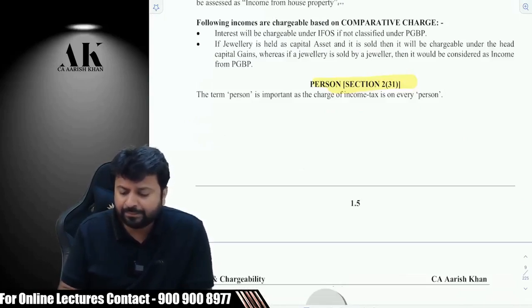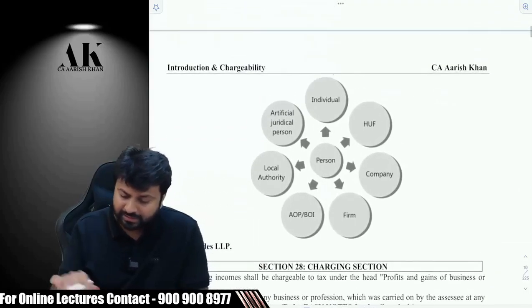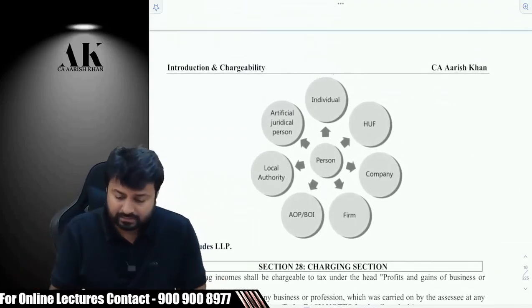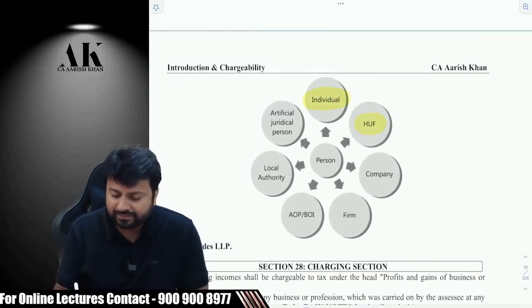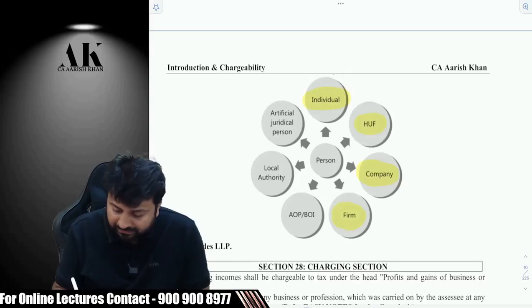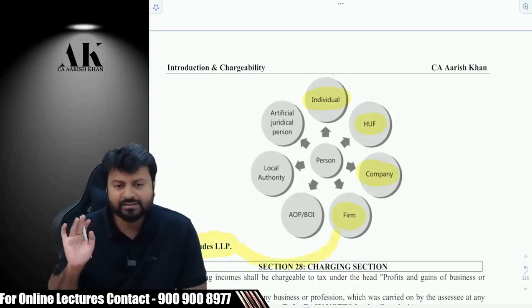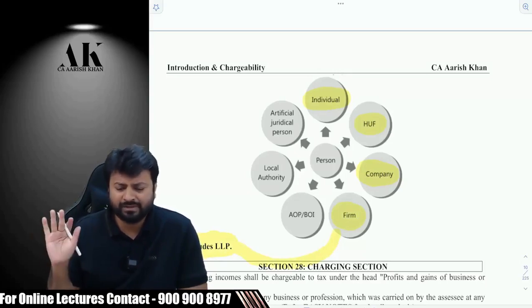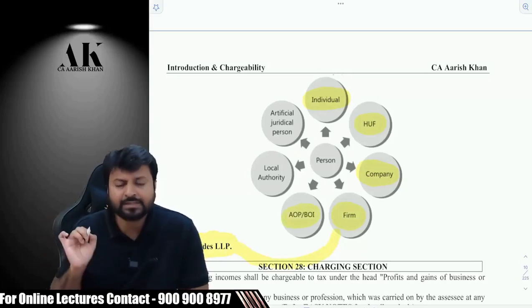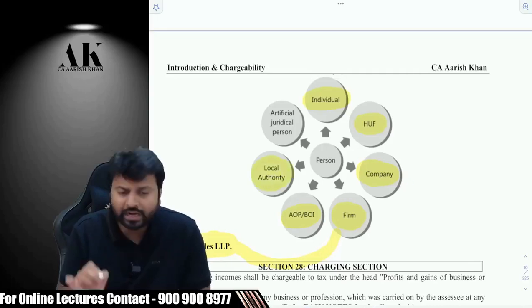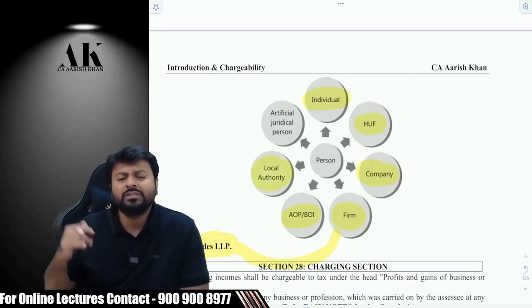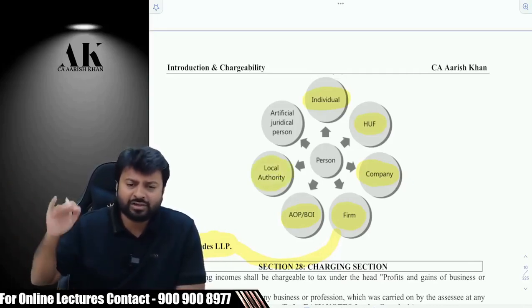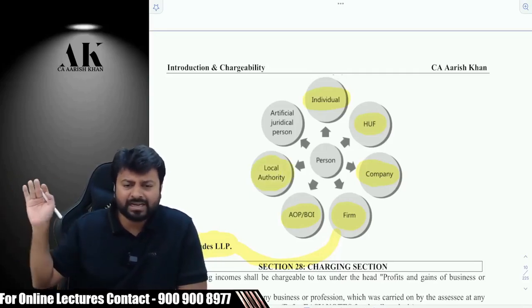The term person is important as the charge of income tax is on every person. What does person include? See the persons properly, please. Individual, HUF, company, and firm. Firm will also include LLP. For the purpose of income tax law, firm includes LLP. Then association of persons, body of individuals. Then local authority. Local authority means what? Your municipal authorities in your state, or gram panchayat, zilla parishad.